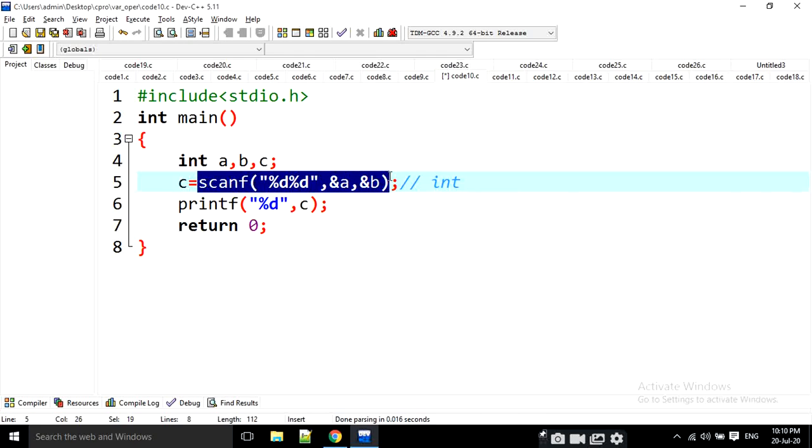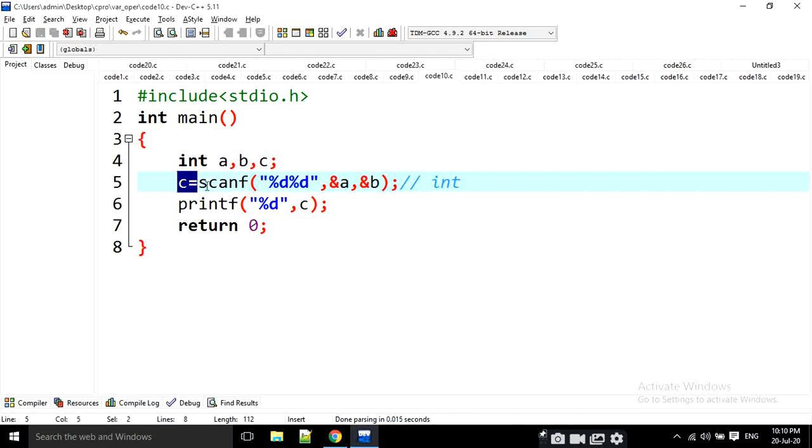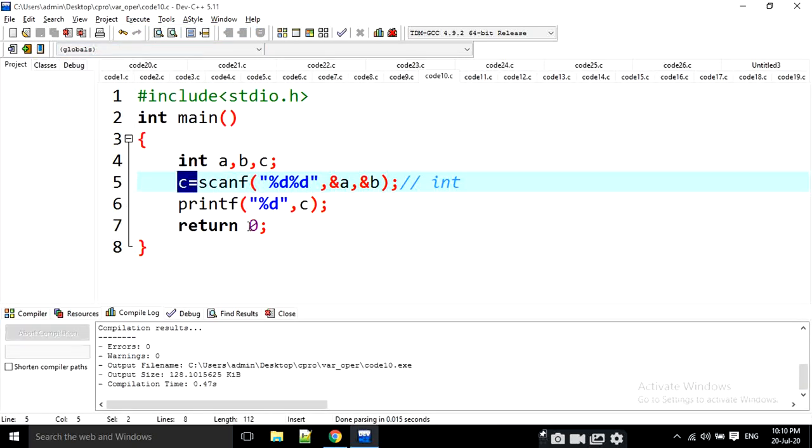Now I am going to read the a and b values. After that, what will happen? What value is going to be assigned in c? For example, if you are thinking it is an error, now I am going to compile it. Is there any error here? There are no errors at all. Then what value is going to be saved in c?